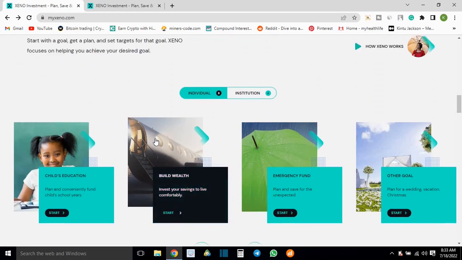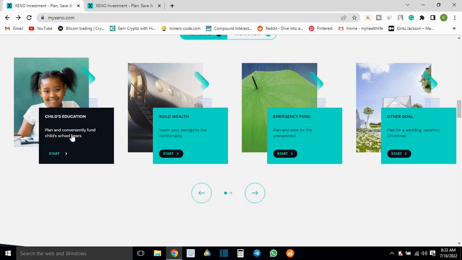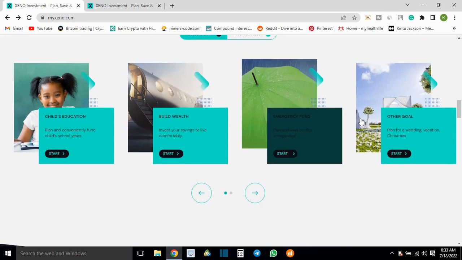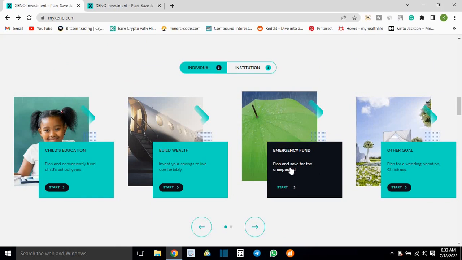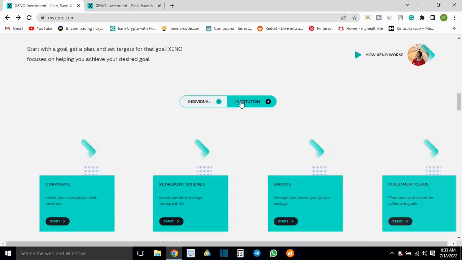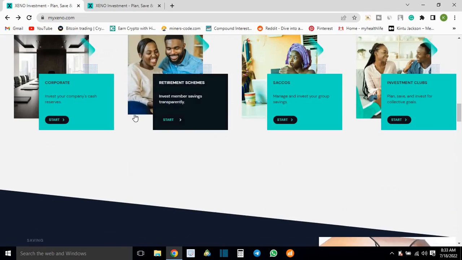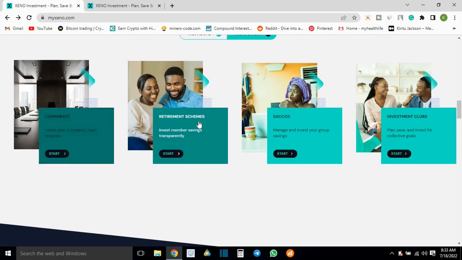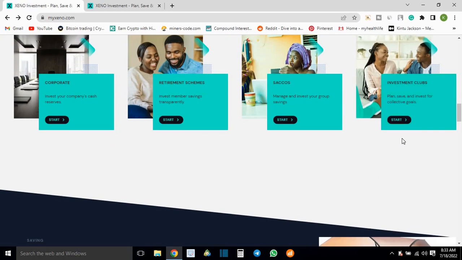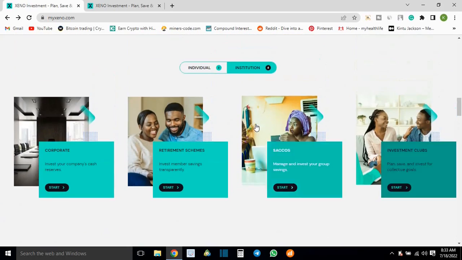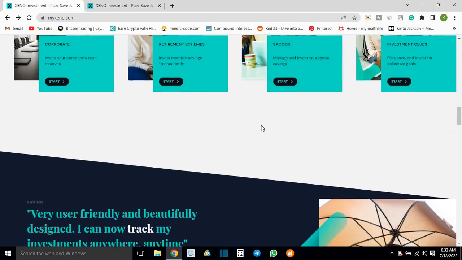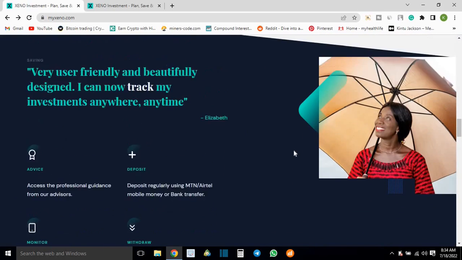subsidiaries, right? So you can invest for your child's education, you can invest to build your wealth, you can invest for emergencies, and other stuff, right? As an institution, you can invest as a corporation, for retirement schemes, as a circle, or as any other investment club, right? And put in your money, wait for some time and see how your money grows right on this platform.